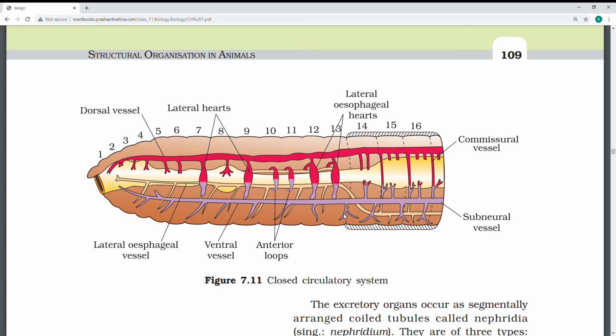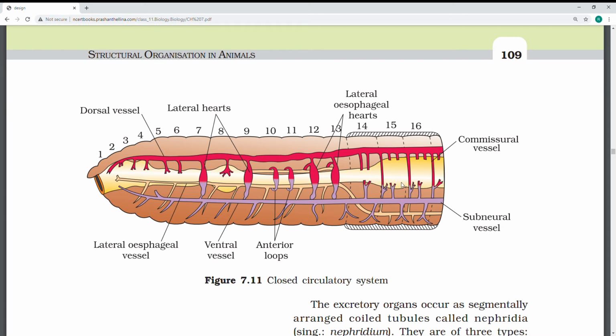That is why this diagram. So the red one carries blood towards the heart, valves present to prevent backflow. Okay. So the ventral blood vessel, which is in blue color, gives smaller blood vessels which supply the alimentary canal, and the subneural vessel, which is purple color, runs below the nerve cord.